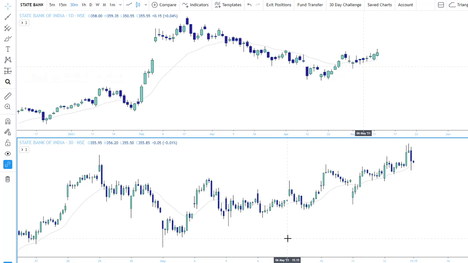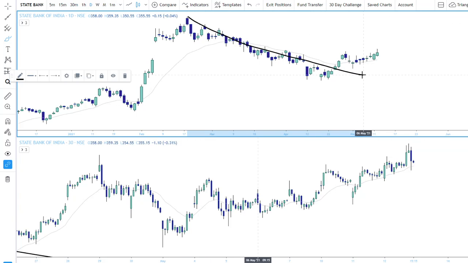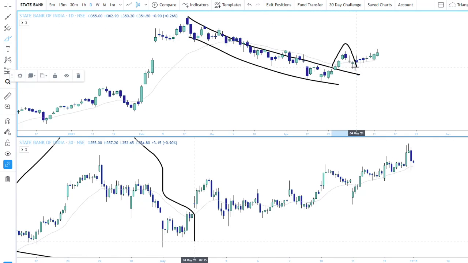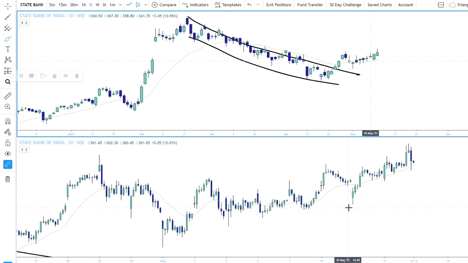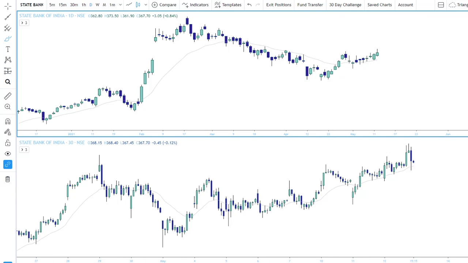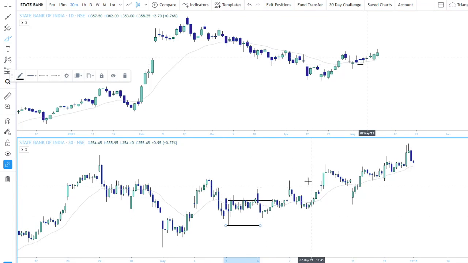The reason I told you is that it was in a channel here, a nice channel has been broken, and then a test of the channel and then going up. So that's the whole idea behind that. And then on a 13-minute time frame, I selected the point where I should be buying. Around this was my entry, this was my stop loss, and my target was somewhere around the high of this one, which was giving a 1:2 risk to reward ratio. Okay, so that's the whole idea.